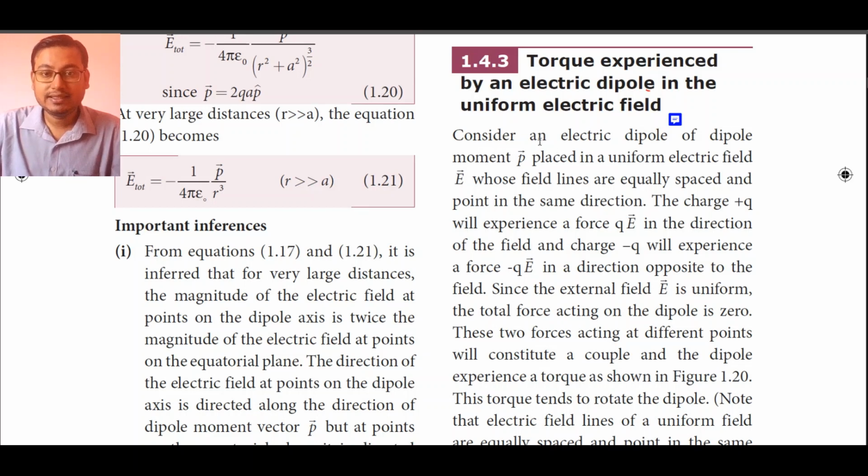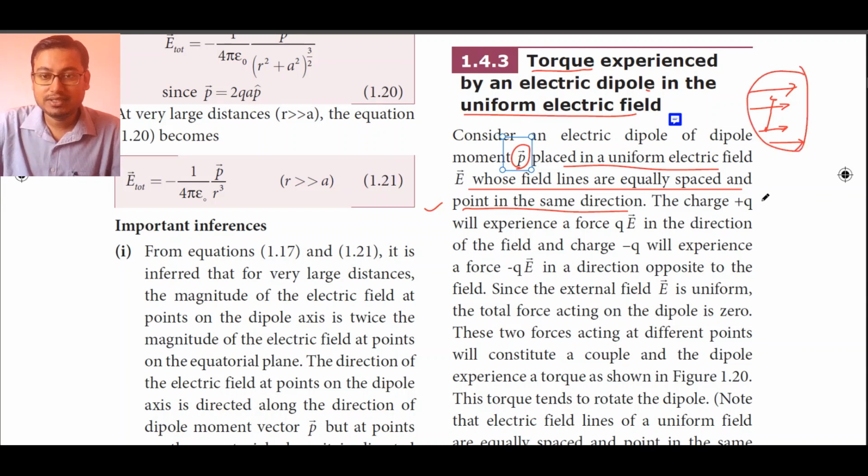Now consider an electric dipole of dipole moment p. About dipole moment we have already seen in our previous videos. It is placed in a uniform electric field E whose field lines are equally spaced and point in the same direction. That means equally spaced and pointing in the same direction, which means it is a uniform electric field. Suppose a uniform electric field is there, and in that electric field a dipole is kept. How it will look, the figure is given in the textbook below, we will come to that later.